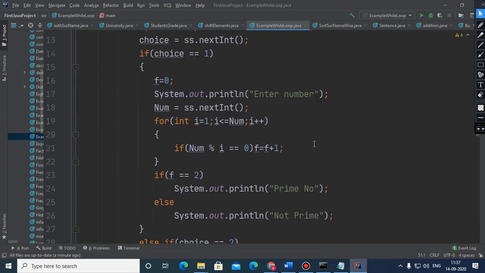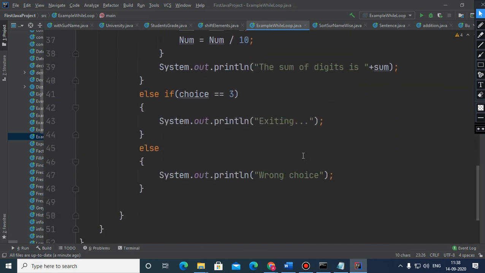Yes, see that in the first one what you have done, you have entered this number, and you need a for loop here because you know how long the loop will go, because you can clearly consider that it will go from 1 to num. That's why I have used for loop here. And if num mod i is 0, then f = f + 1, counting the factors, and after that I'm just checking the factors. If factors are 2, it is prime number.